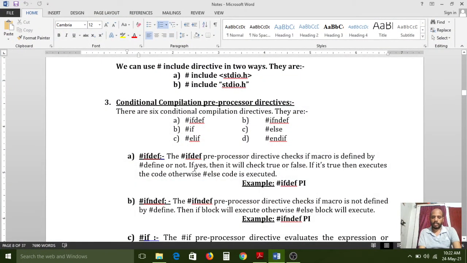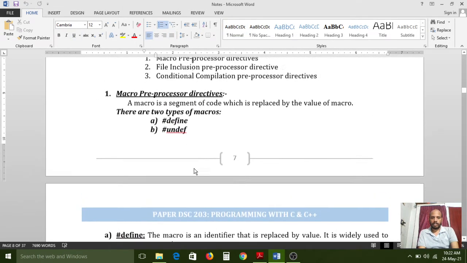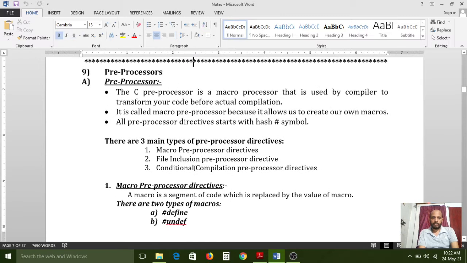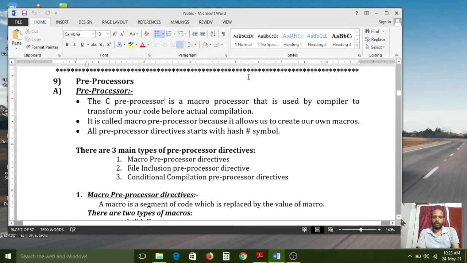In yesterday's concept, I would like to explain again what a preprocessor is. The preprocessor is a macro processor that is used by the compiler to transform your code before the actual compilation. The C preprocessor is a macro processor that is used by the compiler.